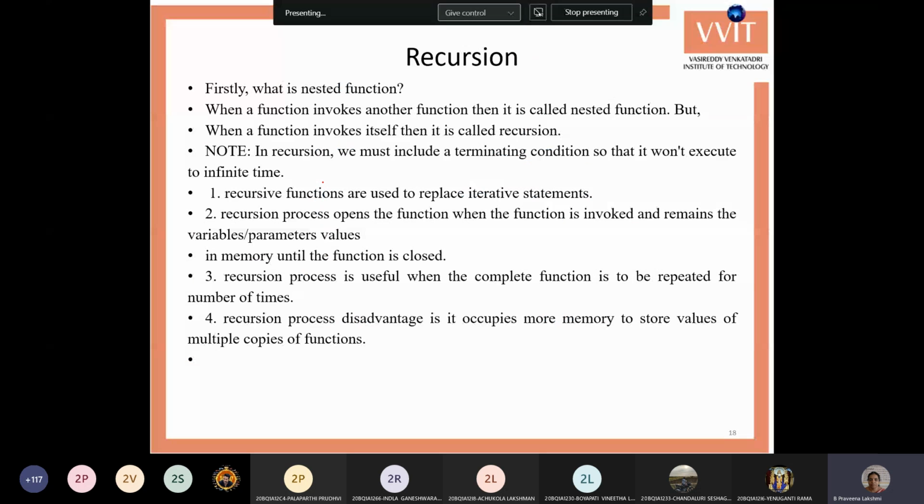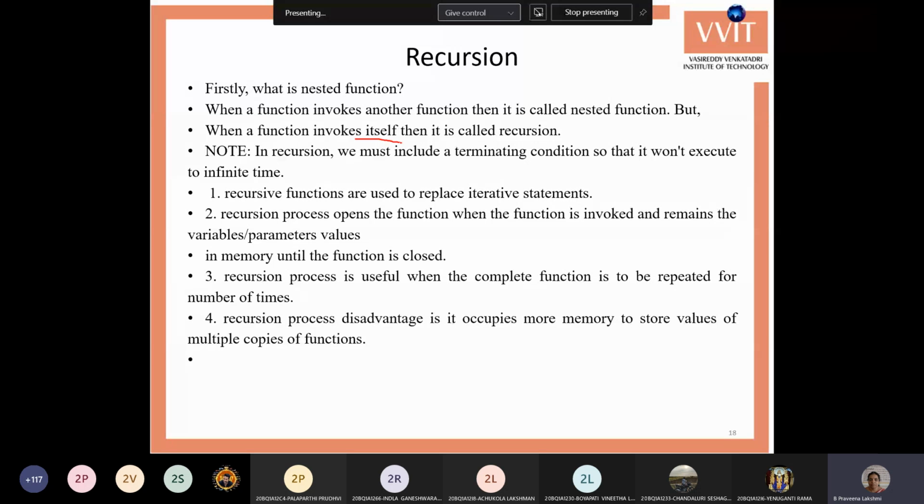So the next and final topic in functions is recursion. We already know the recursion concept. Recursion is nothing but whenever you are calling a function by itself. The simple definition is, whenever you are calling a function itself, it is called recursion.